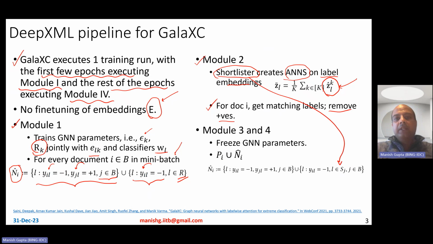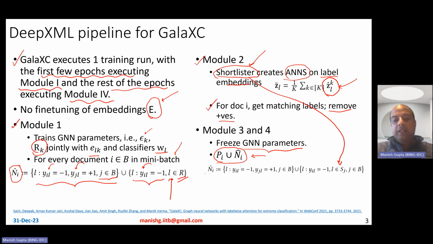So the way module 3 and 4 work is as follows. You freeze GNN parameters. So module 4 does not care about GNN parameters. GNN parameters are just frozen. Okay. So your epsilon K, RK, all of them are going to be frozen. So this is one difference in module 4, that those parameters are frozen. The other difference in module 4 versus module 1 is that the negative sampling is done in a hard negative sampling manner, in the sense that you use the shortlister rather than just doing in-batch random negatives. Rather than randomly picking up some labels.